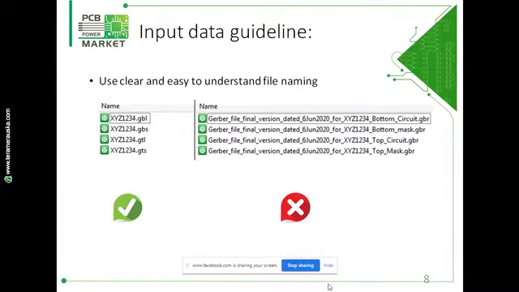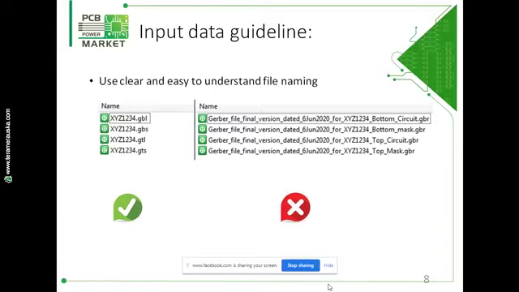Use clear and easy to understand file naming and try to avoid long file names. If you have seen, many CAM softwares have a very small layer window. So if the file names are too long, then the user has to scroll left and right just to read the functionality of the layer.